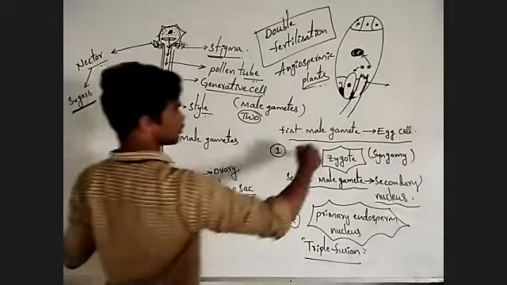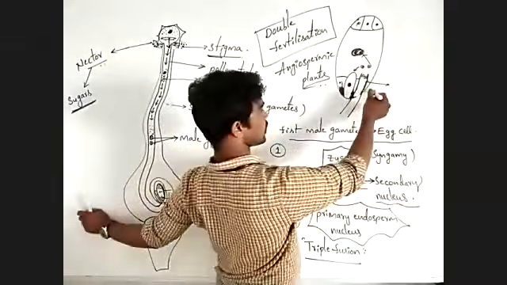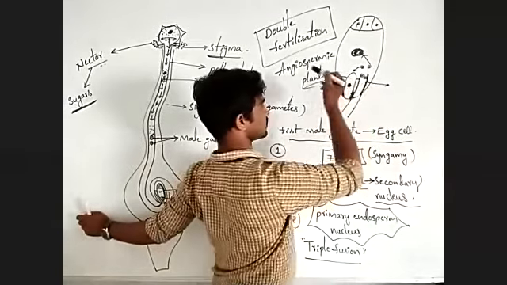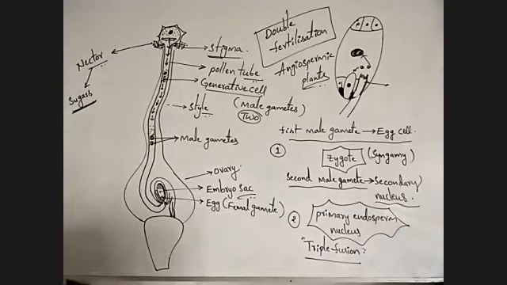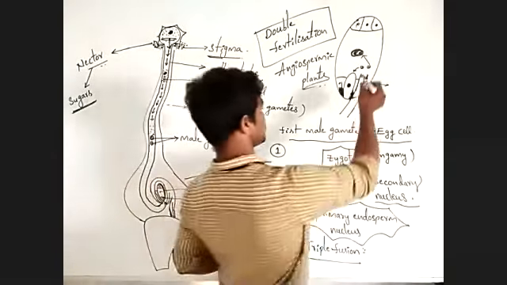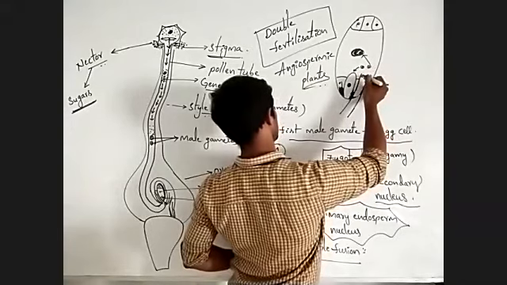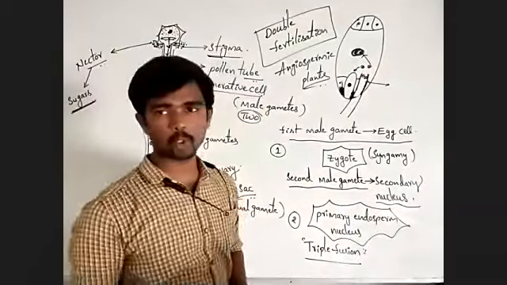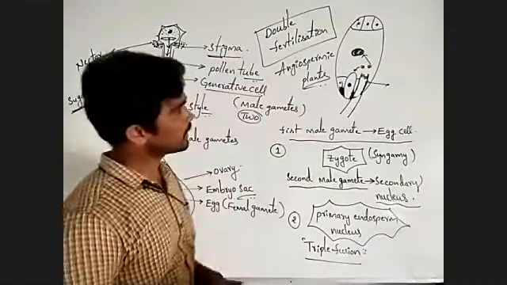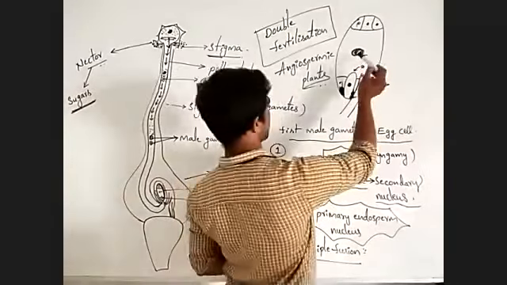Ultimately, the pollen tube grows into the embryo sac by destroying one of the synergids. Then the tip of the pollen tube is ruptured and two male gametes are released into the embryo sac.